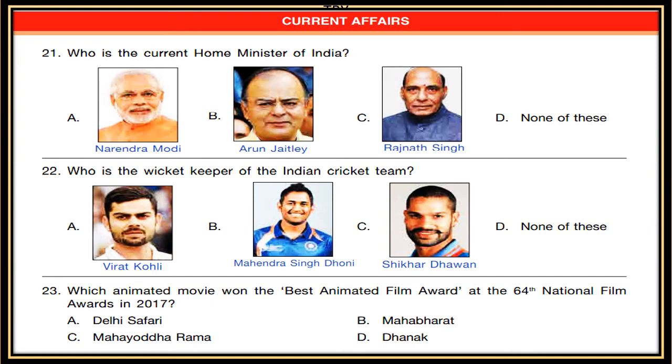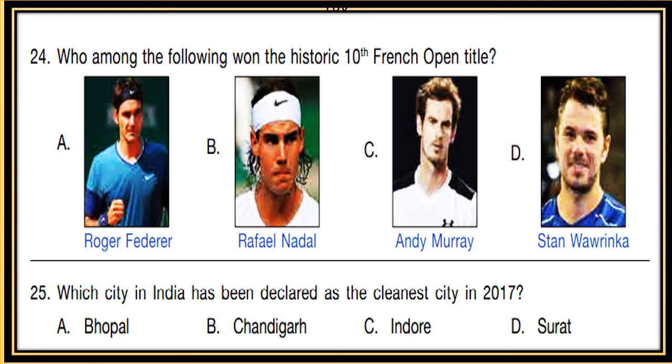23rd. Which animated movie won the Best Animated Film Award at the 64th National Film Awards in 2017? A. Delhi Safari, B. Mahabharat, C. Mahayodha Rama, D. Dhanak. Now these were current affairs in 2017. They can be asked in general awareness also. Who among the following won the historic 10th French Open title? A. Roger Federer, B. Rafael Nadal, C. Andy Murray, D. Stan Wawrinka.